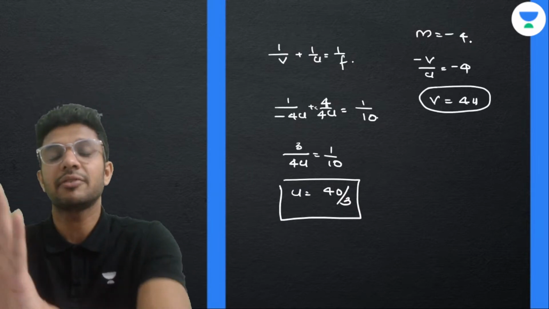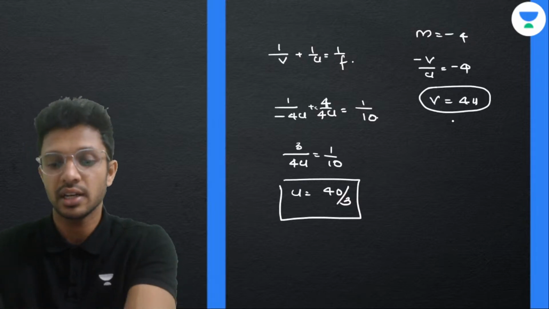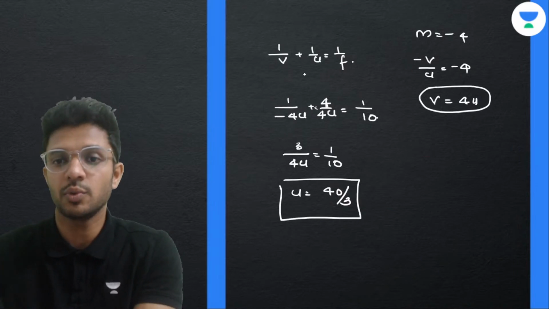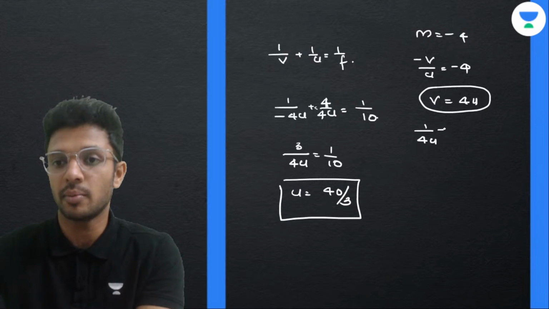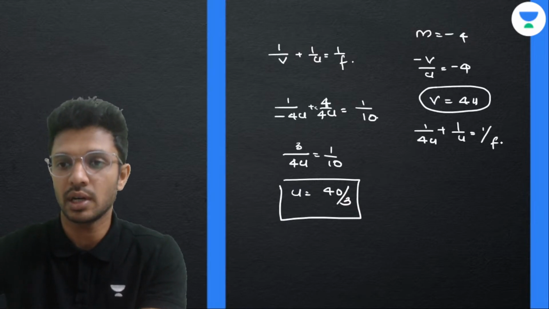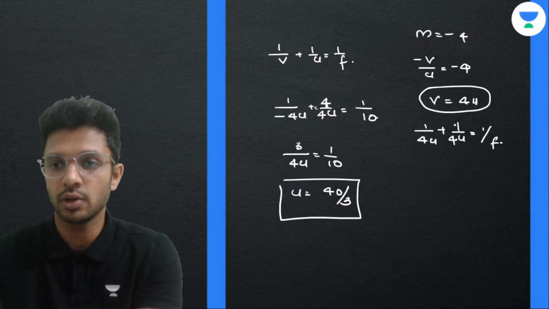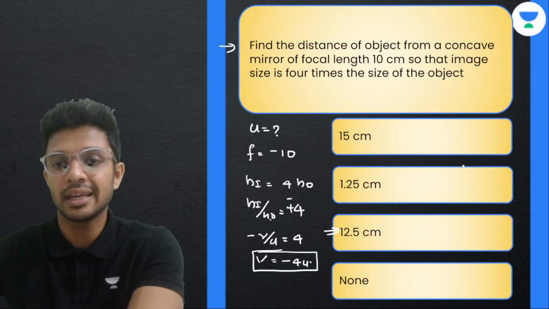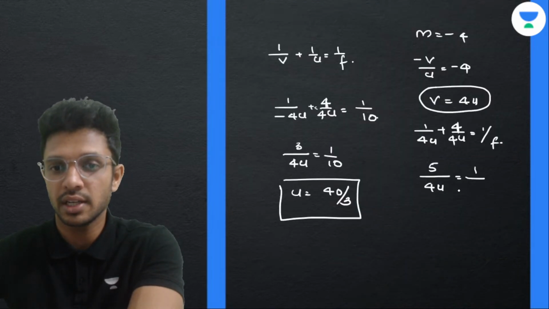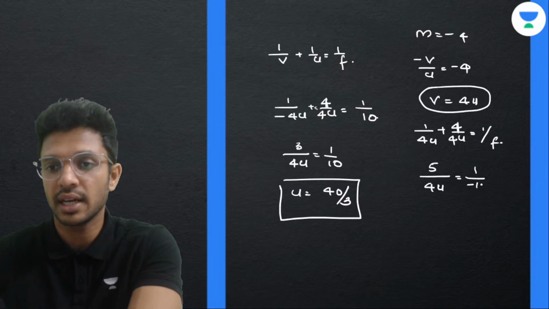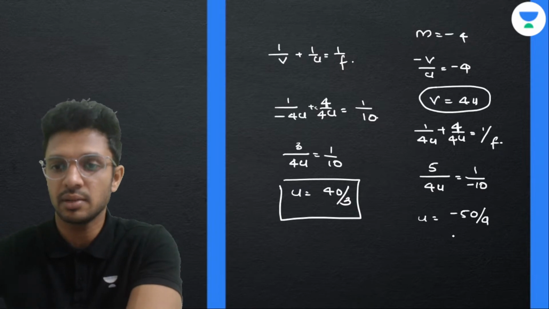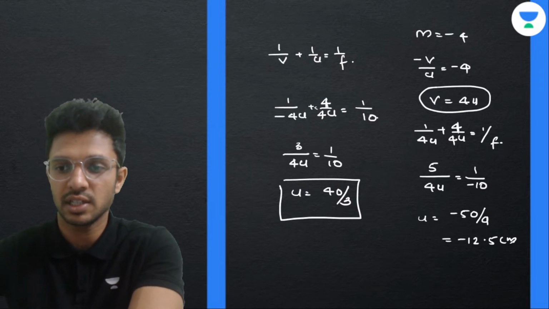Now, if you are considering magnification with a negative sign, v is 4u. In the previous case what was it? v equal to -4u. Okay? So accordingly, if we substitute v equal to 4u in the mirror formula, 1 by 4u plus 1 by u equal to 1 by f. Multiplying 4 on numerator and denominator, 4 plus 1, that is 5 by 4u, is equal to 1 by focal length of a concave mirror. The concave mirror's focal length comes as -10. So u is equal to -40 divided by 5, that is -50 divided by 4, which is -12.5 centimeters.